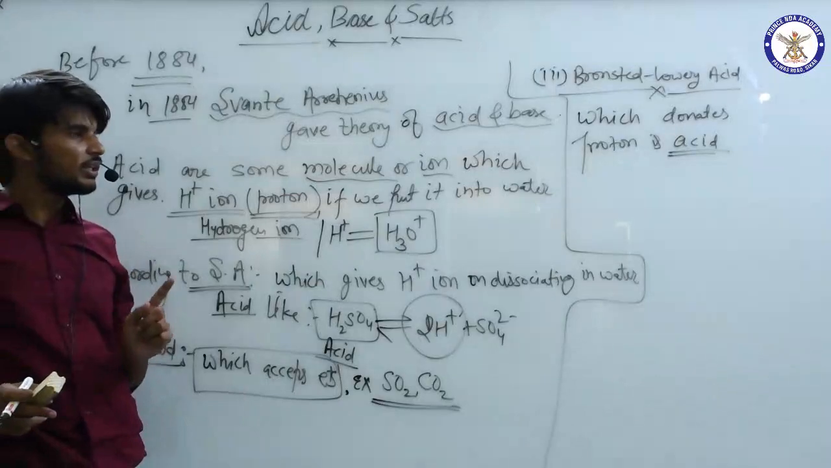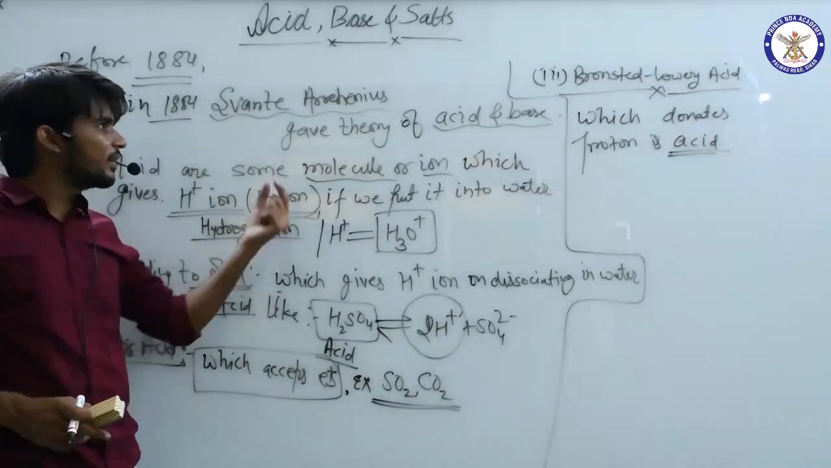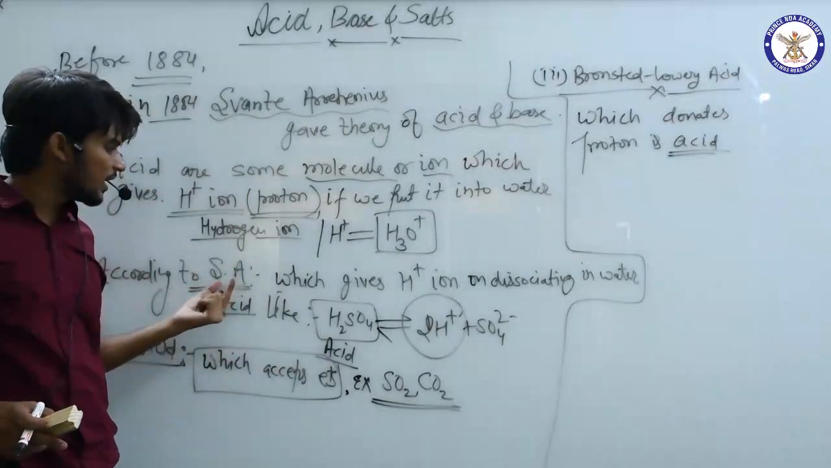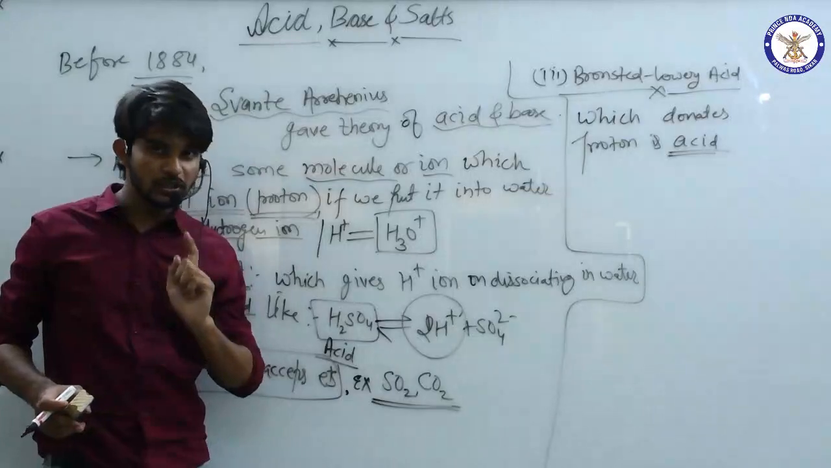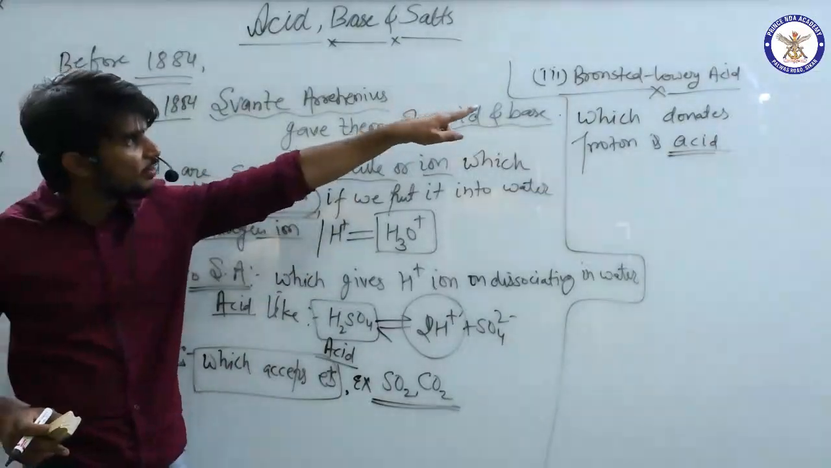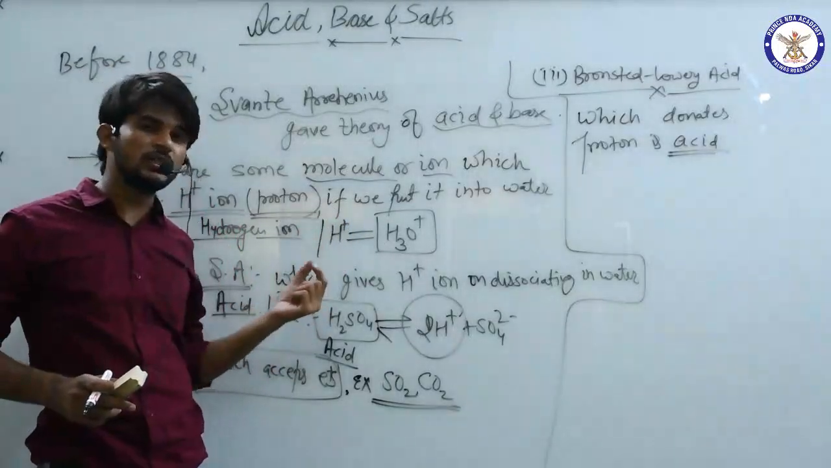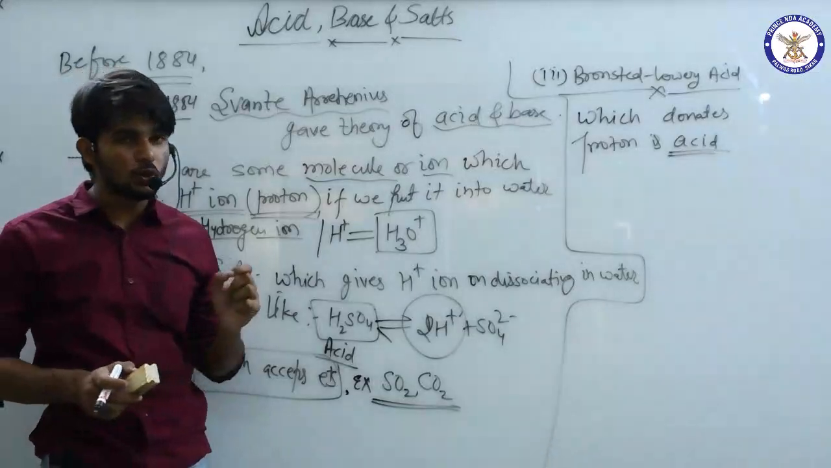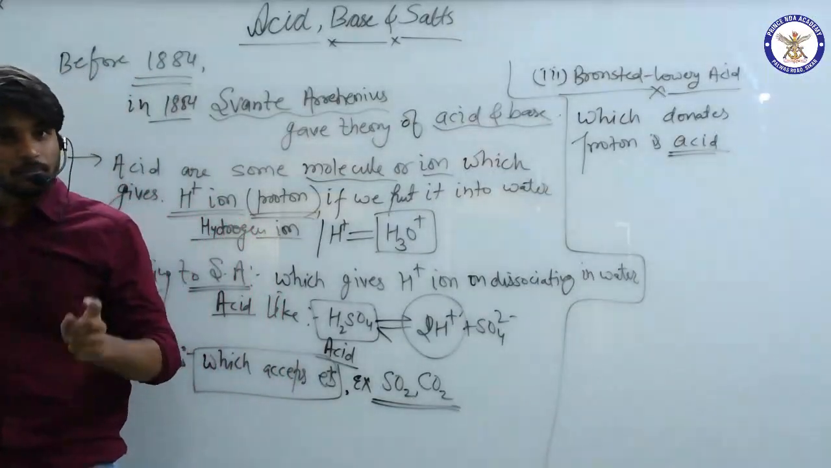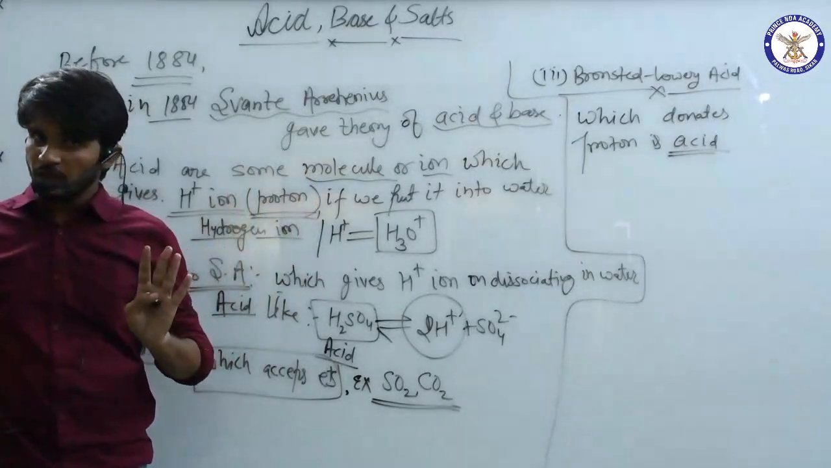Now if you see the similarity between the Svante Arrhenius acid and the Bronsted-Lowry acid: Svante said that which gives H plus ion, and H plus is known as proton. And now see the definition of Bronsted-Lowry acid, which donates proton. Both are simple, only the terminology is different. So here we don't have to panic. These three are the definitions of acid according to the scientists.